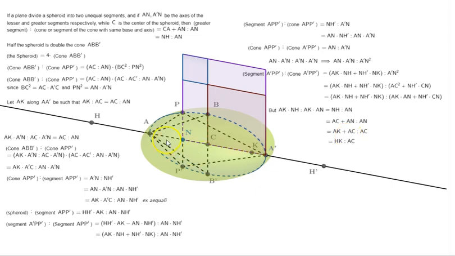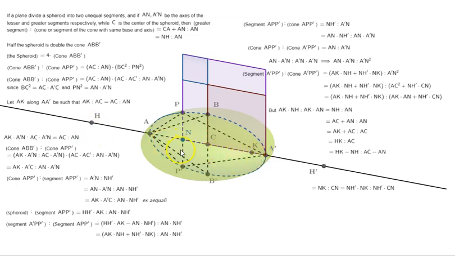Now, AK plus AC is what? AC is nothing but AH. So HK is to AC. Now again, if you notice, NH is to AN is equal to HK is to AC. These ratios are the same, which means we can write it as HK minus NH is to AC minus AN.